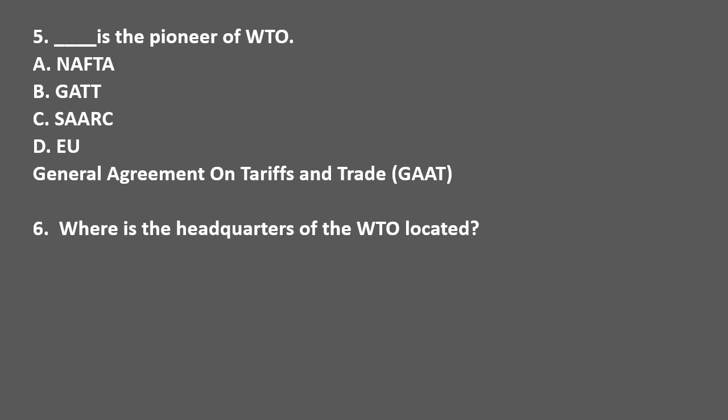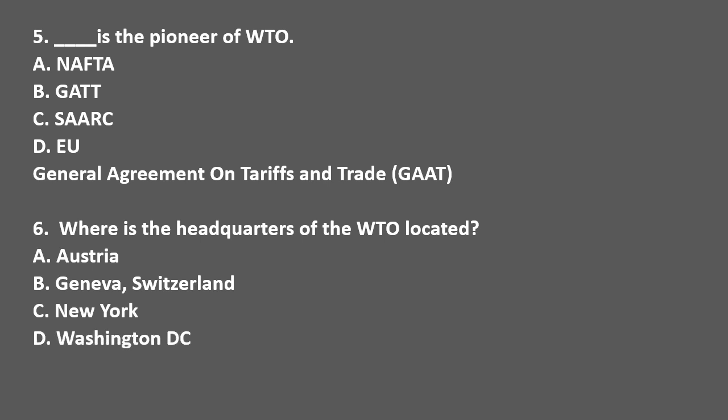Where is the headquarters of the WTO located? Options are Austria, Geneva, Switzerland, New York and Washington DC. The correct answer is option B, Geneva, Switzerland.